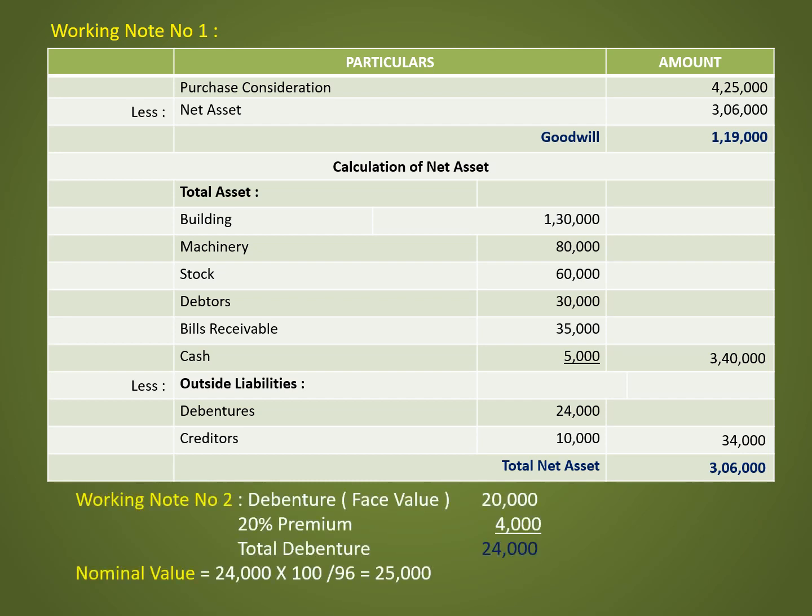Now with regard to the second working note, that is to debenture holders of Slow Limited. The company has issued debentures at a premium of 20% above the existing face value. So the face value is 20,000, 20% premium is 4,000, total debentures is 24,000, which is 96% of the new debentures face value. Therefore, the value of debentures is calculated as 24,000 into 100 upon 96, which works out to 25,000. Thus, there is a loss of 1,000 on issue of these debentures to the new company.